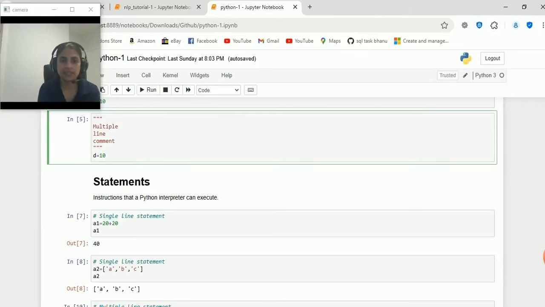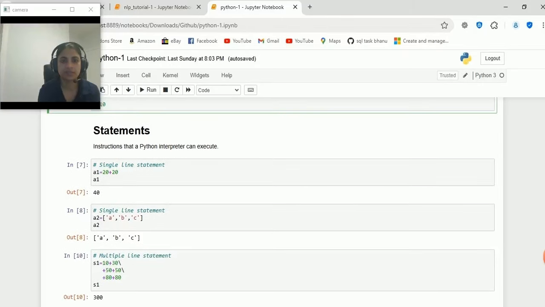Okay, so there are single line statements and multiple line statements. So these are single line statements. For example, A1 = 20 + 20. It's a single line statement. Like A2 = a list [A, B, C]. These are single line statements.